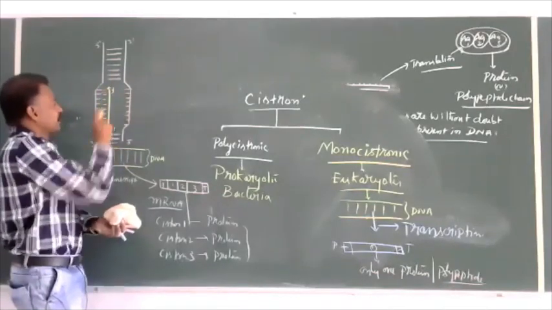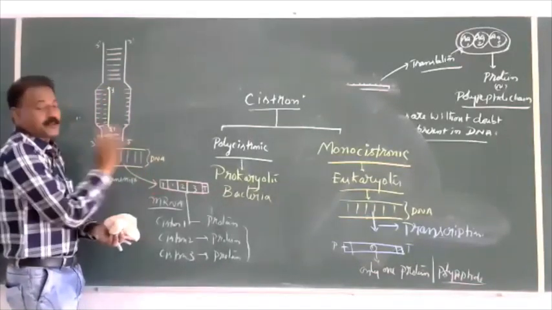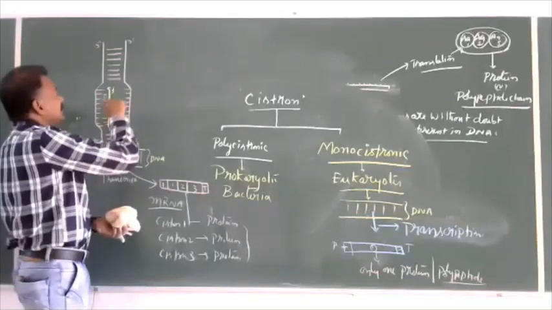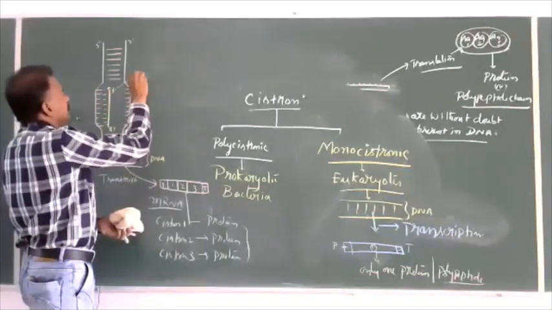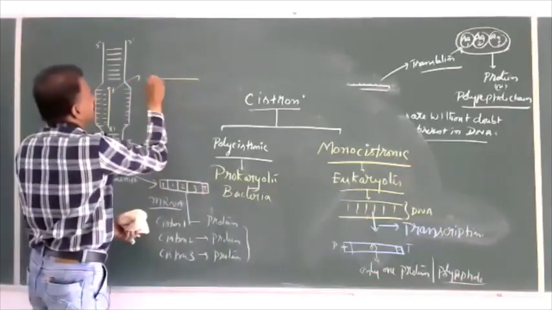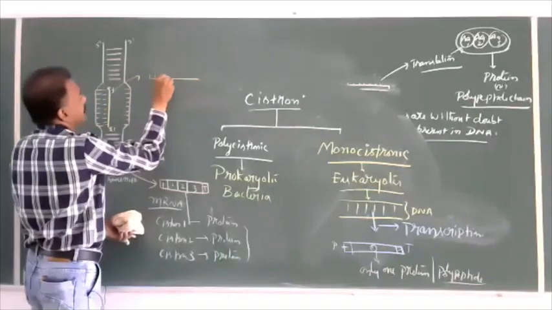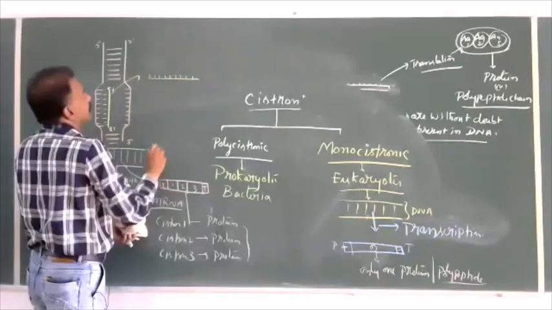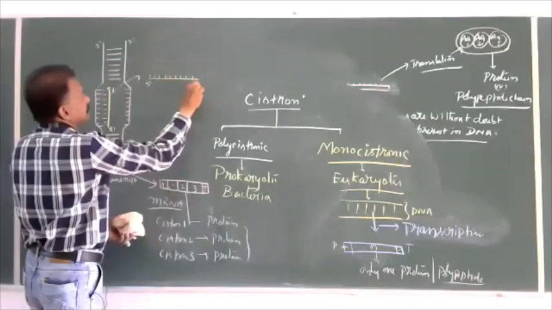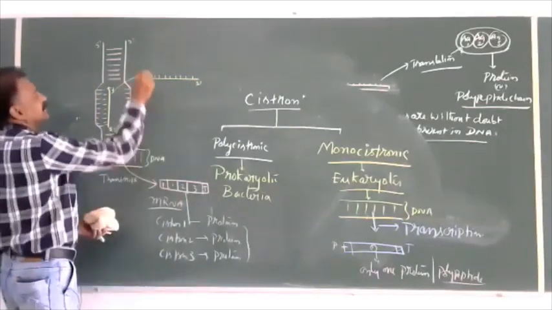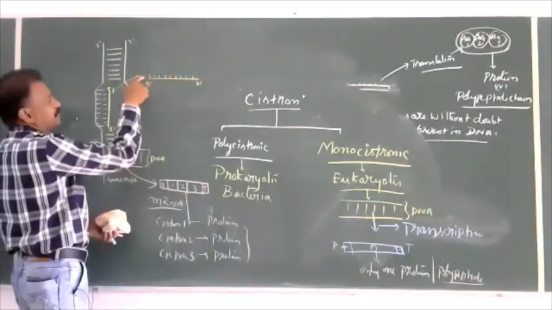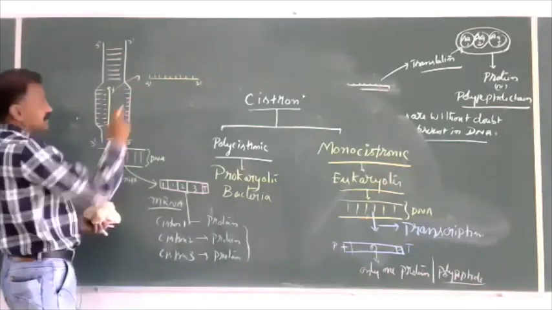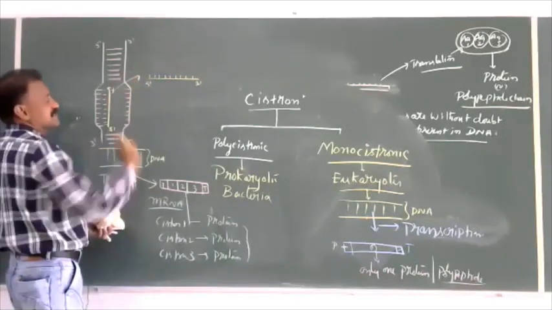Whenever it is produced in prokaryotes, this will come out into the cytoplasm from the nucleoid region. It has its own regulatory sequences.